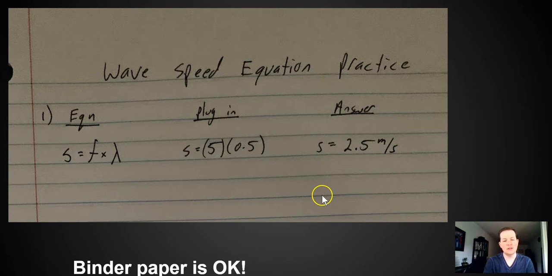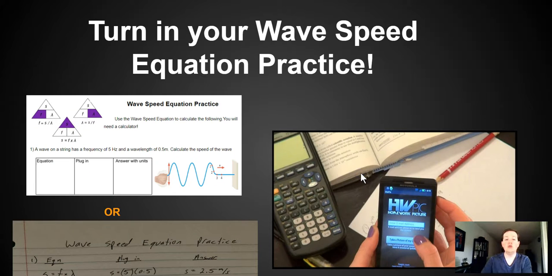Now, for this, Mr. Thrasher wants to see your paper, either the binder paper or the printer paper. So you are going to turn in this homework. Here's what you're going to do. You're going to complete all 4 of the problems, 1, 2, 3, and 4.